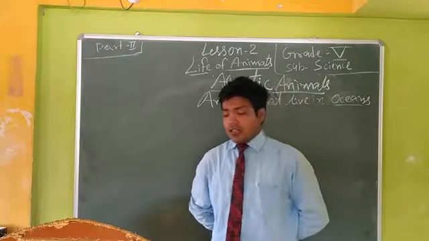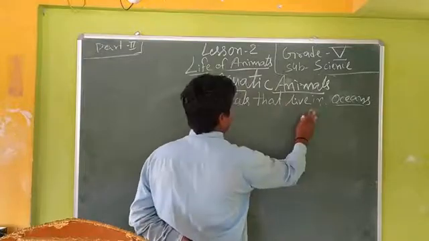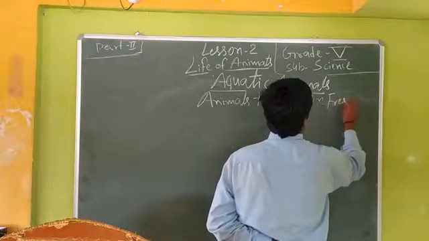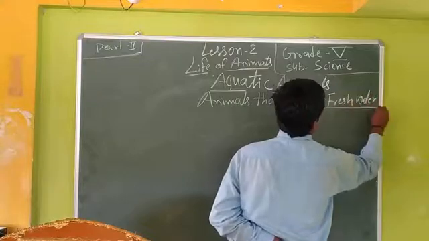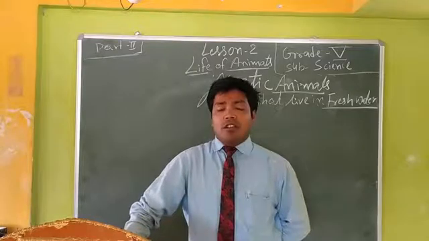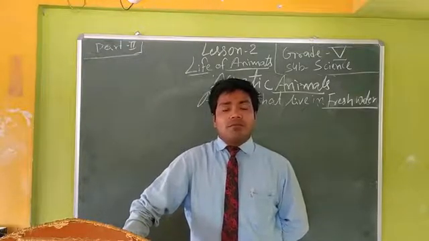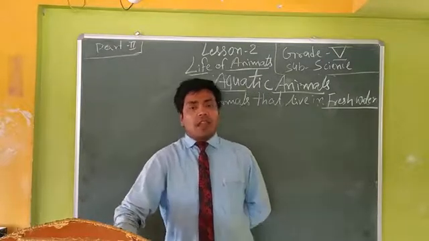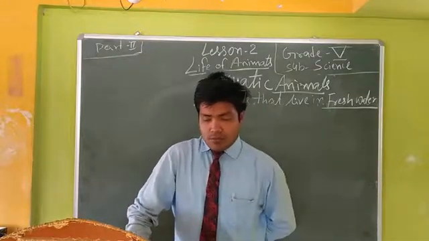After that, dear students, we shall read about the animals that live in fresh water. Fresh water means the water found in rivers, ponds, lakes, streams, etc. These are the fresh water sources, and the animals that live in these areas are freshwater animals.